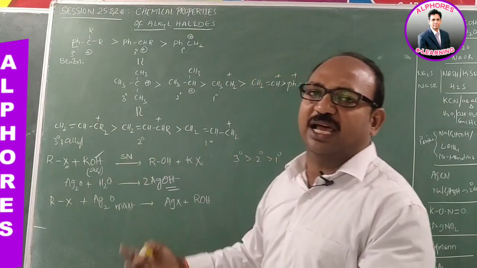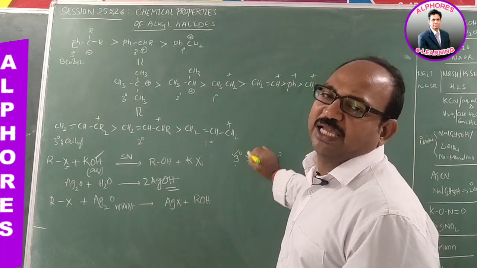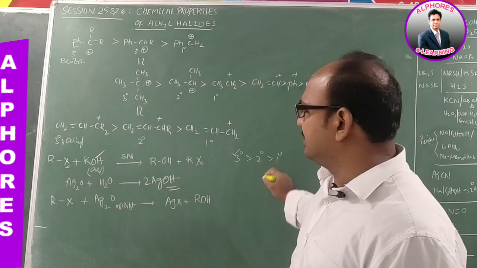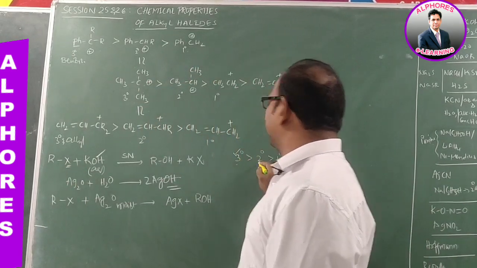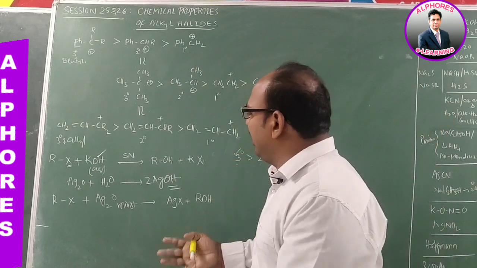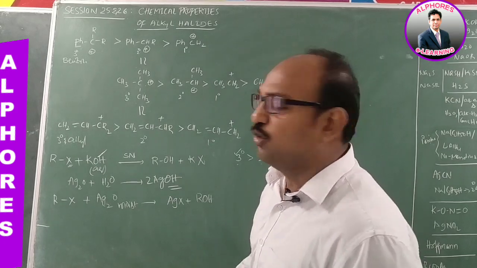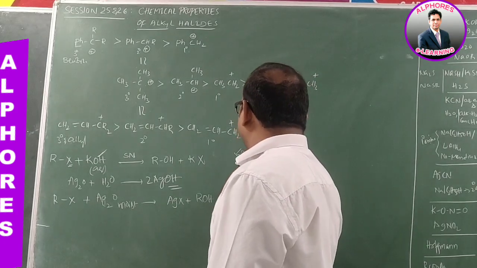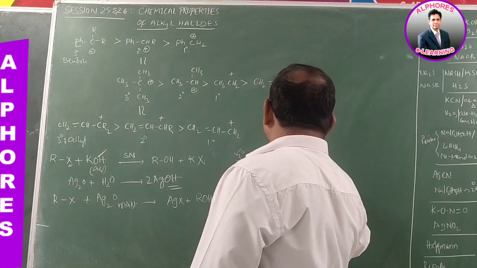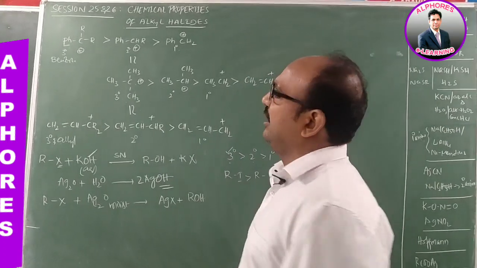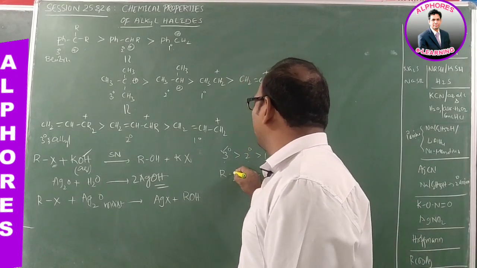Tertiary alkyl halides are most reactive because tertiary butyl carbocation is more stable than secondary, than primary. Hence the order of reactivity of alkyl halides is tertiary greater than secondary greater than primary. Similarly, the order of reactivity for the same alkyl group is RI greater than RBr, greater than RCl, greater than RF. As we learned earlier, fluorine is a poor leaving group and I minus is a good leaving group.